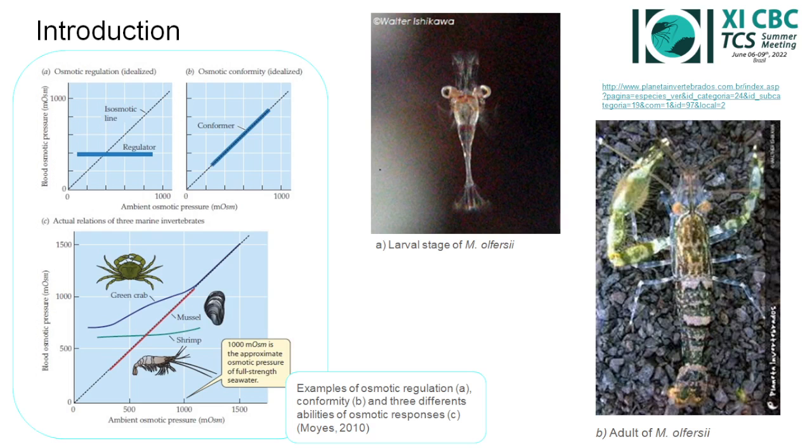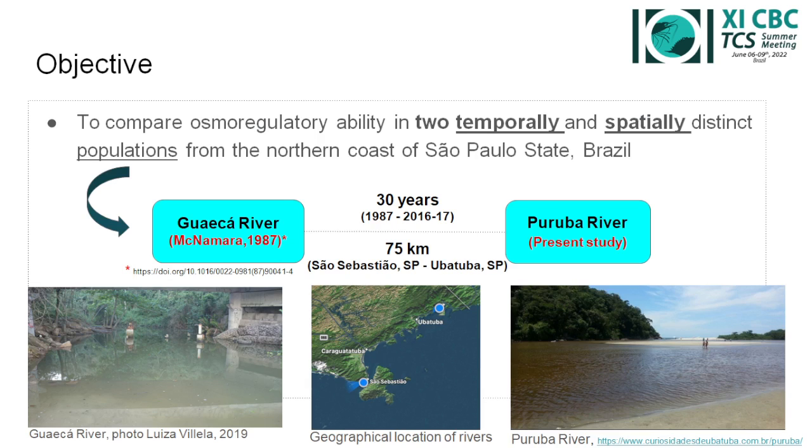Osmoregulatory ability is the capacity to deal with physiological challenges and is directly associated with habitats. Macrobrachium olfersii is a diadromal shrimp species found in freshwater and estuarine environments and is distributed throughout coastal rivers in tropical and subtropical South America. It depends on coastal marine waters for larval development.